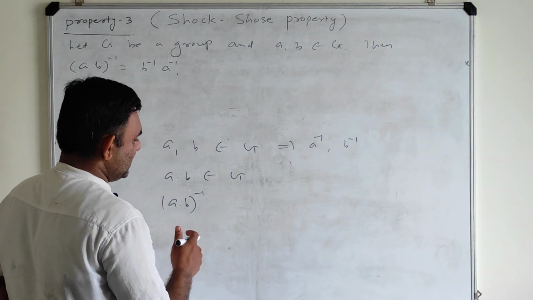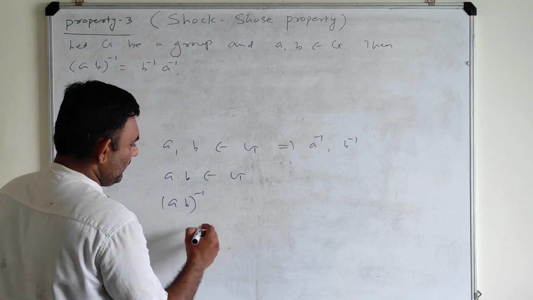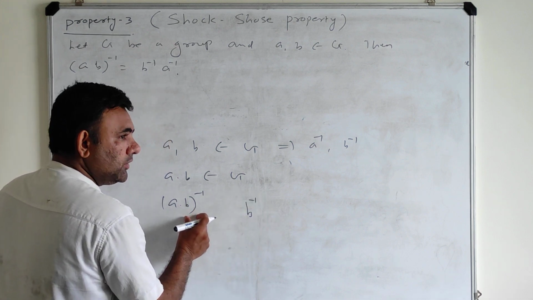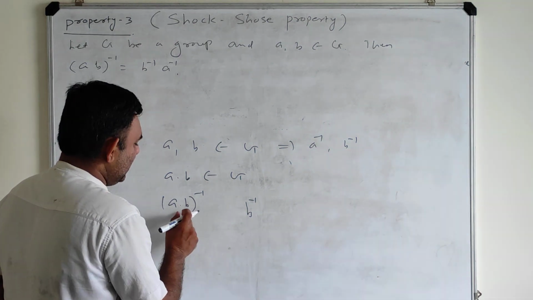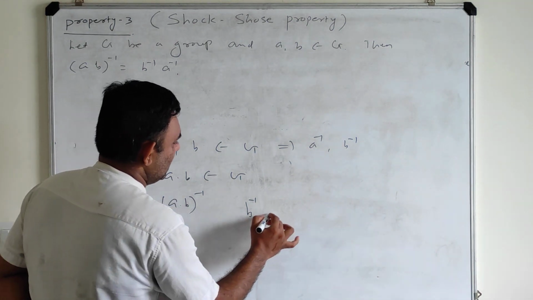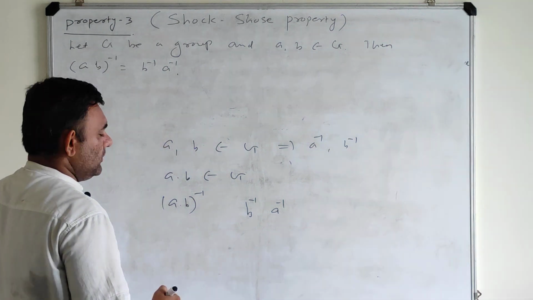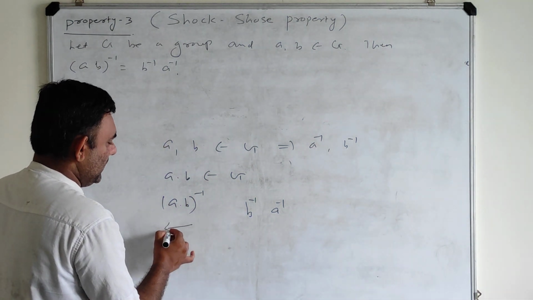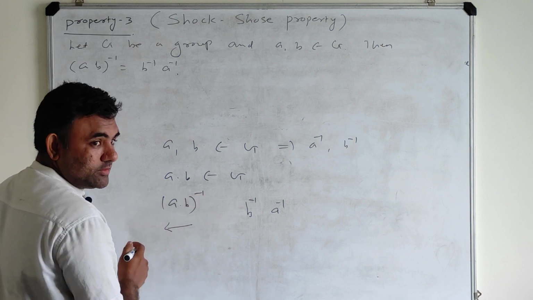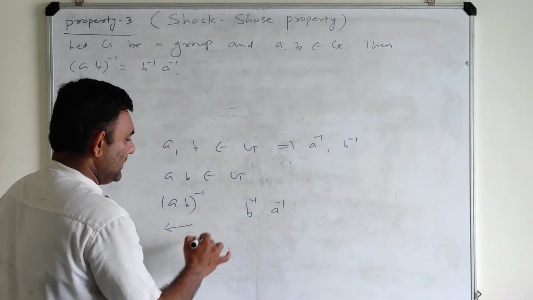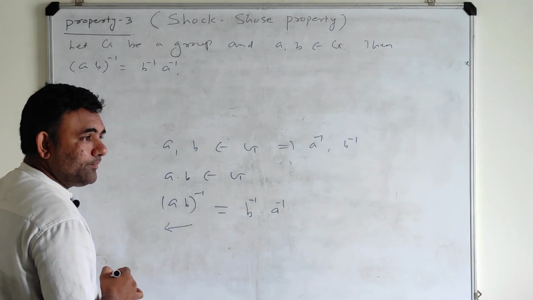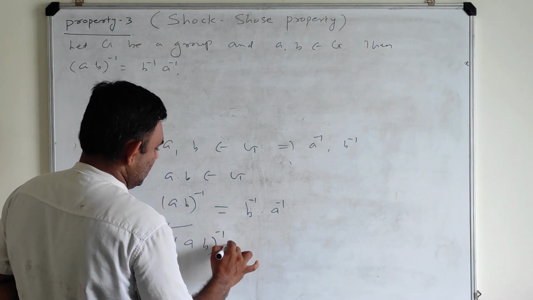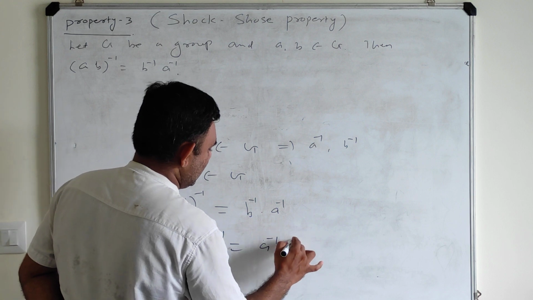Then this property says that you first consider the inverse of the rightmost element, that is b, then you consider the inverse of the leftmost element, means you go from right to left and distribute the inverse and then take its product, then these two quantities are equal. See, it is not that (ab) inverse is equal to a inverse b inverse.